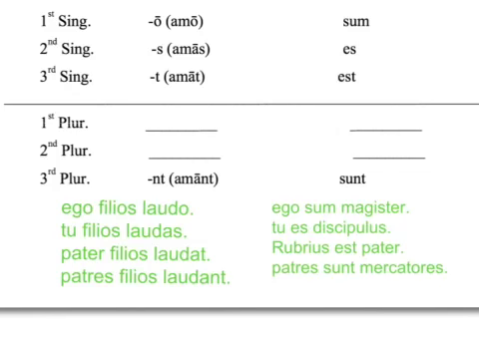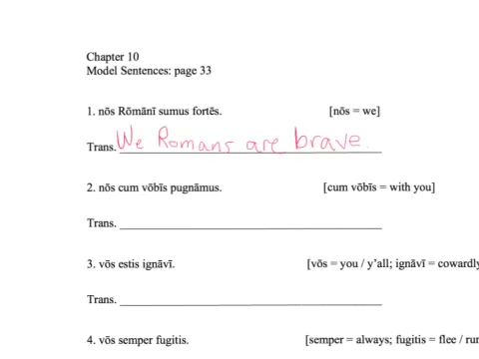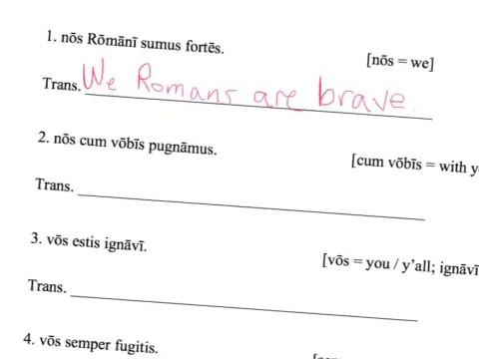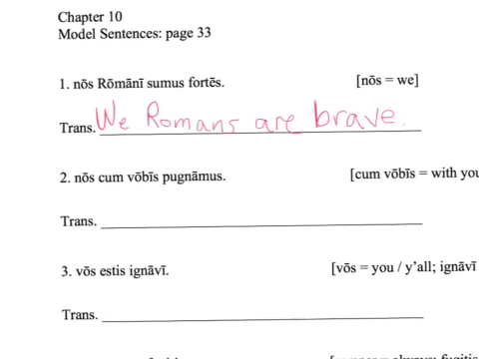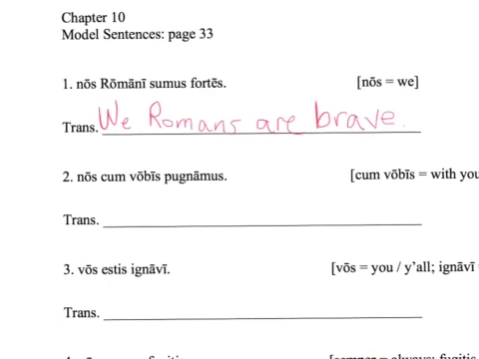So now let's look at the new forms. I have translated the first sentence at the top of the worksheet, and what we see is a new word, nos, which you can see here is defined as we. This is nos Romani sumus fortes.